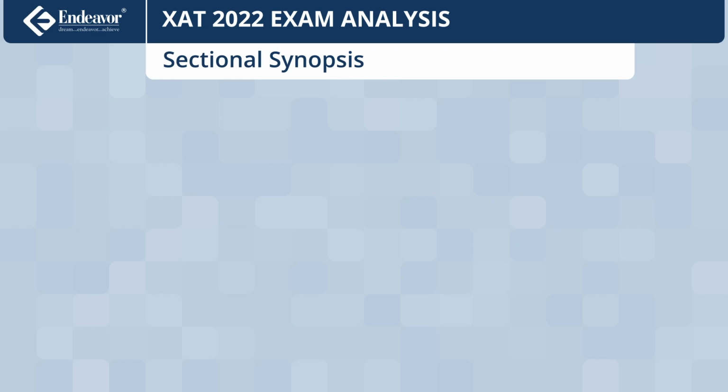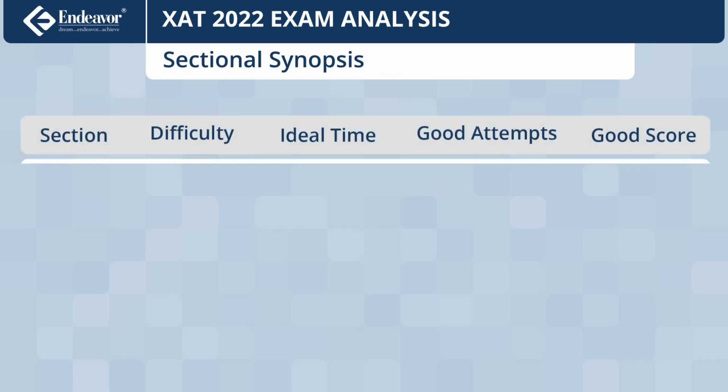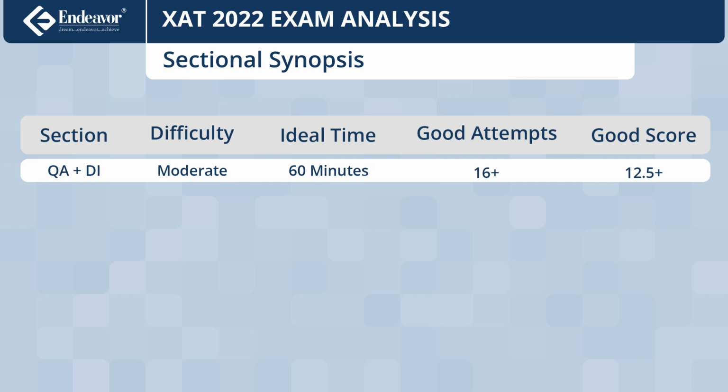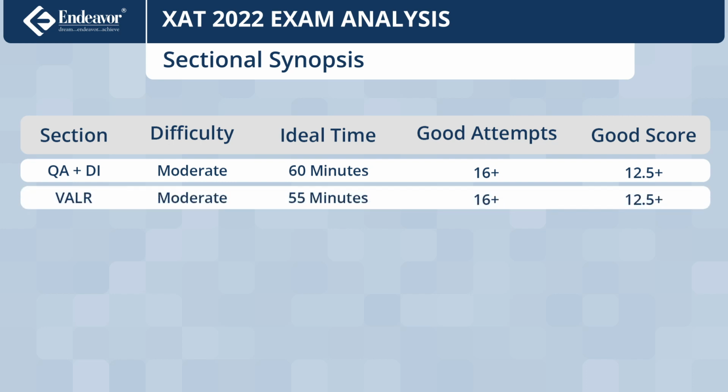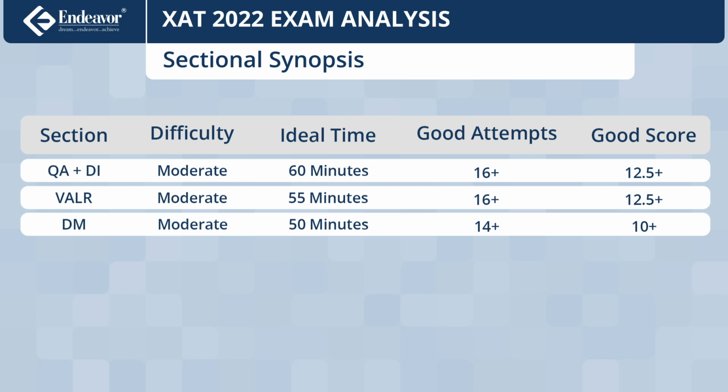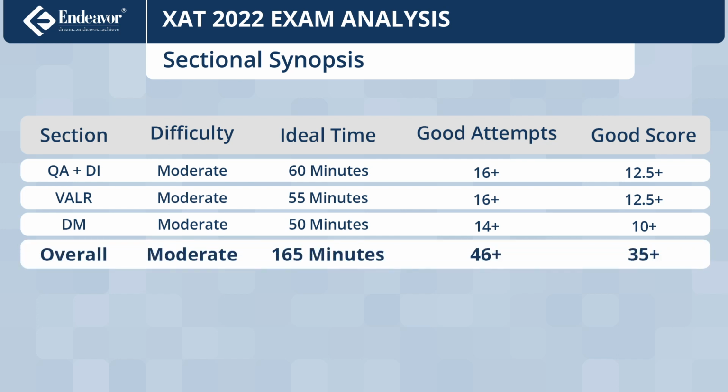Let us now look at the sectional synopsis of XAT 2022. QA and DI overall moderate, ideal time 60 minutes, good attempts 16 plus, good score 12.5 plus. Similarly, VALR moderate, 55 minutes ideal time, 16 plus good attempts, 12.5 plus is a good score. For DM, the difficulty level is moderate, 50 minutes ideal time, good attempts 14 plus, good score 10 plus. And overall, the difficulty level could be said to be moderate, 165 minutes ideal time, 46 plus good attempts and 35 plus good score.